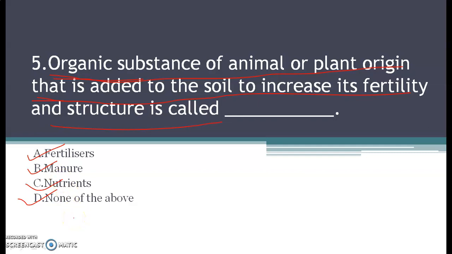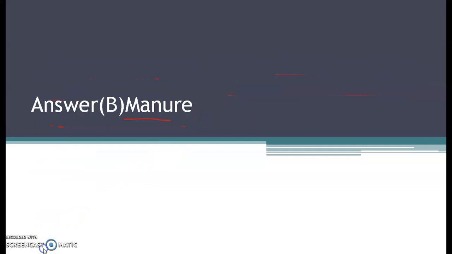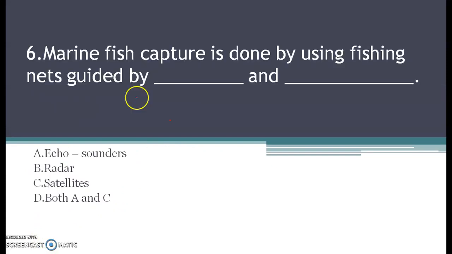So the correct answer for this question is option B, that is manures. Manures are the organic substance of plant or animal origin that is added to the soil to increase its fertility. Fine. Next question.